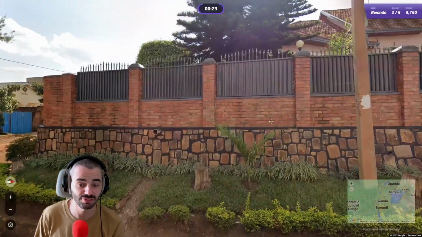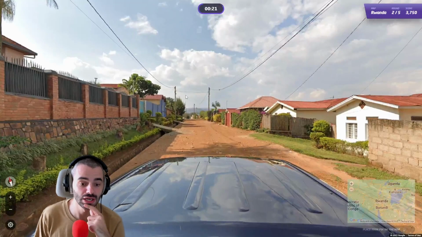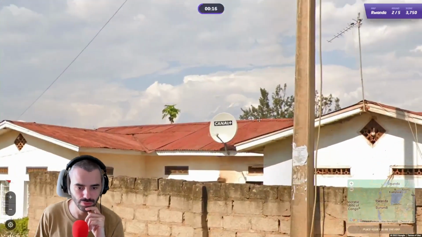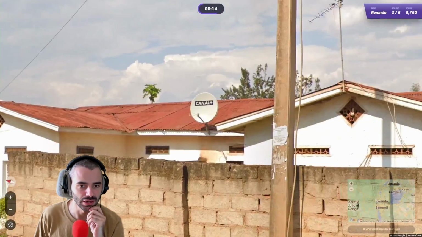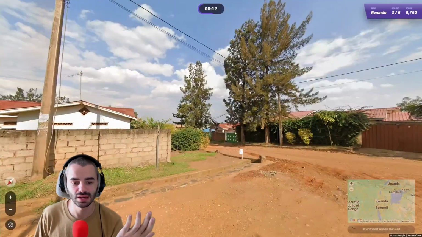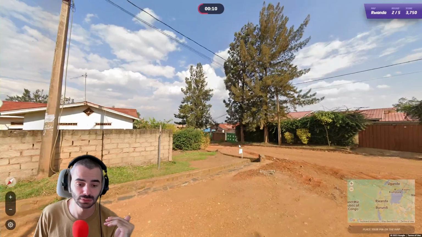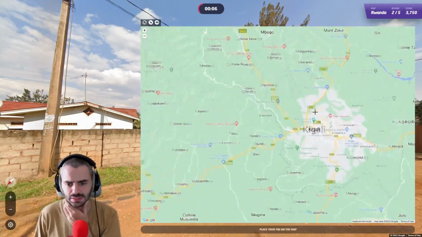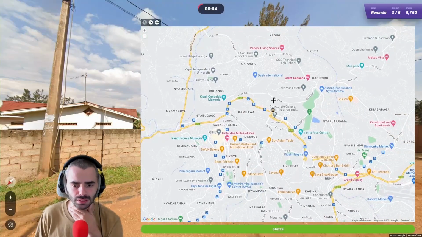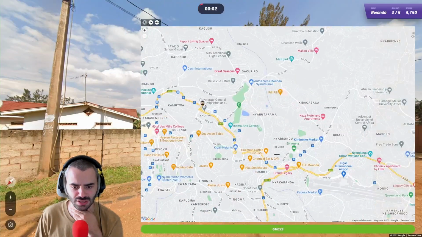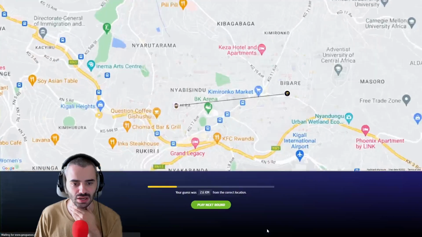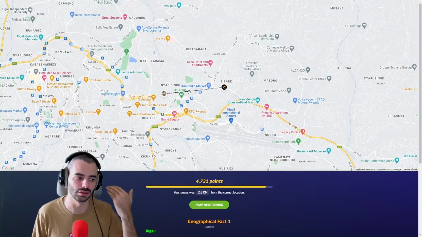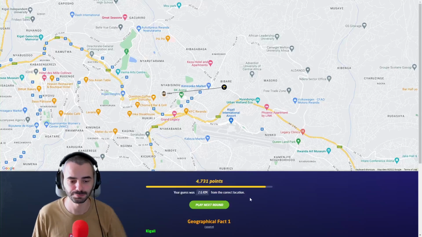Okay, we see the flag, of course, a flag that looks a little bit like the flag of Ukraine. Okay, Ukraine, we think about you, of course, we never forget you. Canal Plus, so of course Rwanda is a French-speaking country as well. They use both English and French. I think mostly English for day-to-day, and French from the traditions and from the history.